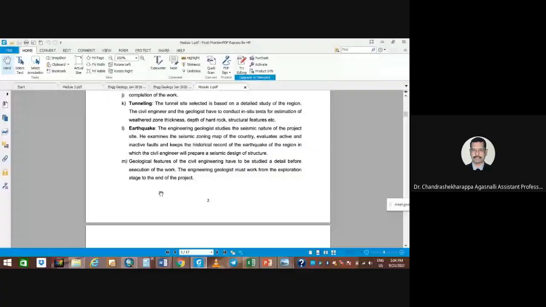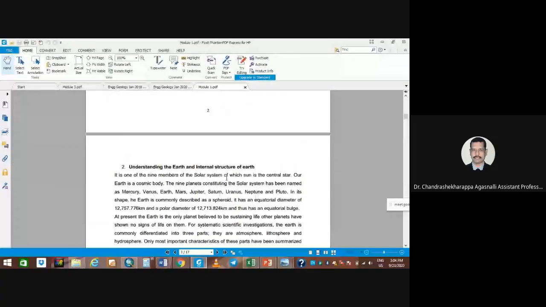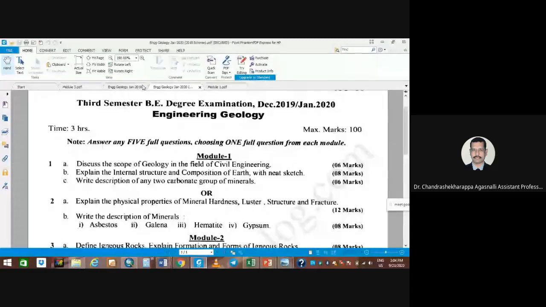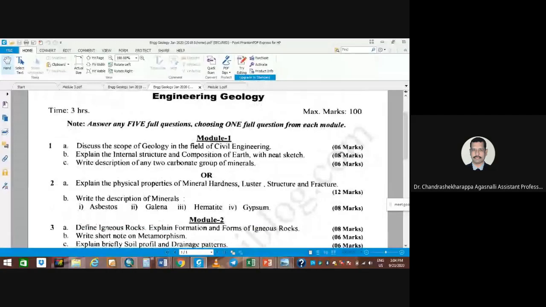All these things we need to understand. And then the next question, what is that? Here it is: explain the internal structures and composition of the earth.